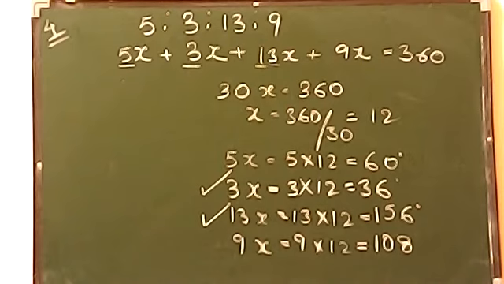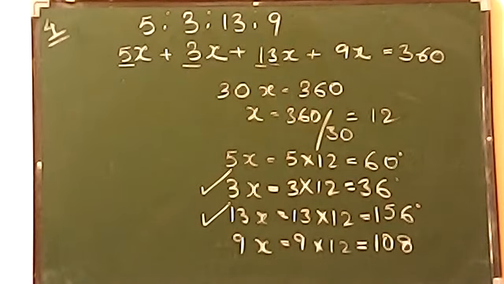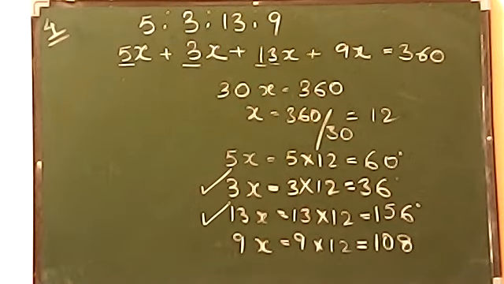You can also do this part in another way. As you all know, the first one was 5x, 3x, 13x, 9x. That means 3 is the smallest number, so 3x will be the smallest angle, and 13 is the biggest number, so 13x will be the greatest angle. So you can also find out only these values. 3x will be the smaller and 13x will be the greater.